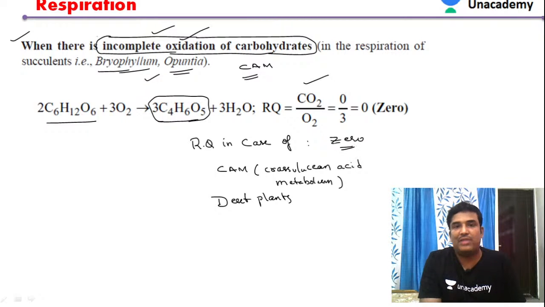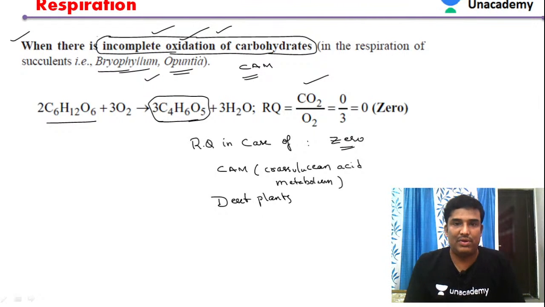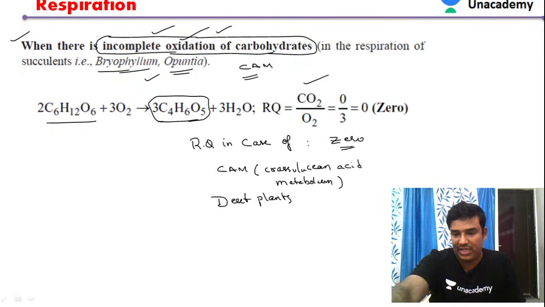Why is it 0? Because of partial or incomplete oxidation of glucose. When glucose is oxidized in aerobic respiration, we should get carbon dioxide as well as water molecules. But in this case we are not getting carbon dioxide; we are getting some other organic acid like malic acid. So it is an incomplete oxidation, and certainly the answer will be 0. The respiratory quotient for desert plants is always 0. That is the important thing you have to remember. So that is about the respiratory quotient.